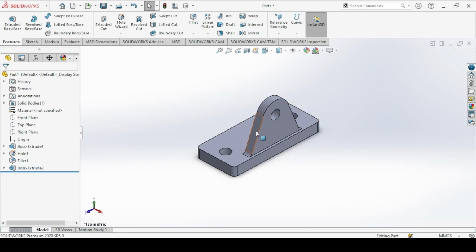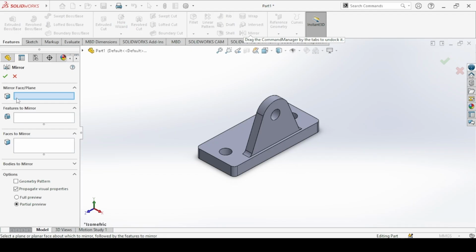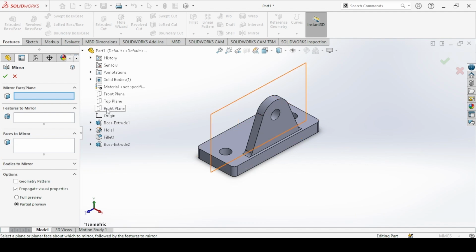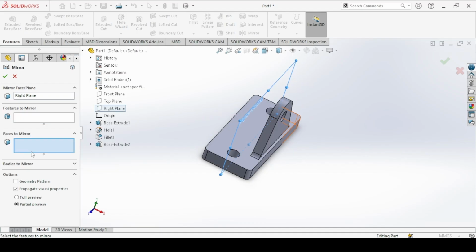Then we mirror this arm onto the other side. So click on the mirror face or plane. You come to this arrow, drop it down, and then you are going to use the right plane as the mirror plane. The features to mirror, click on this boss extrude, which is the arm.